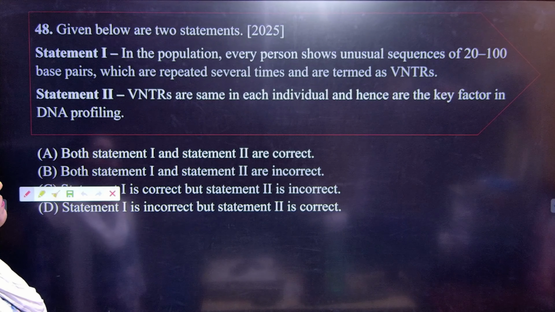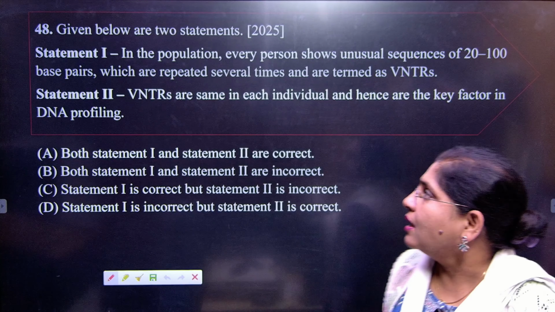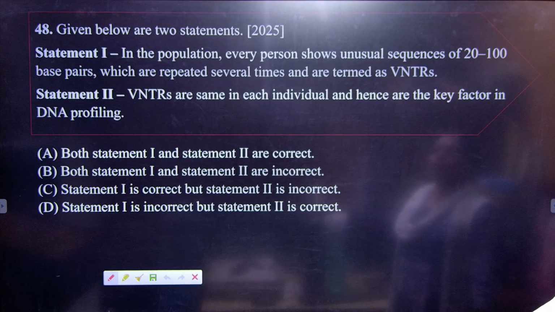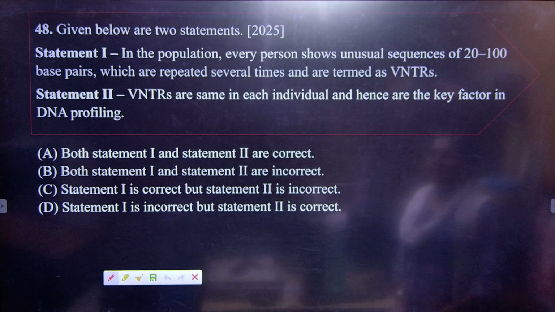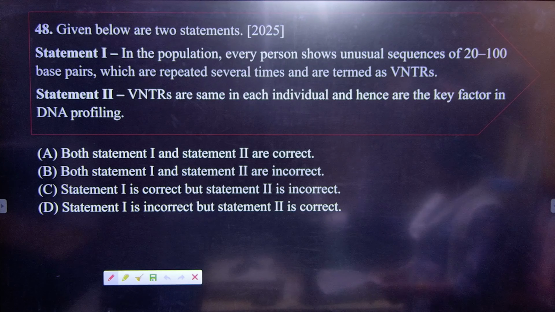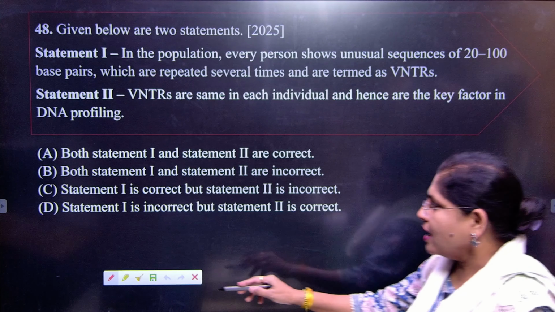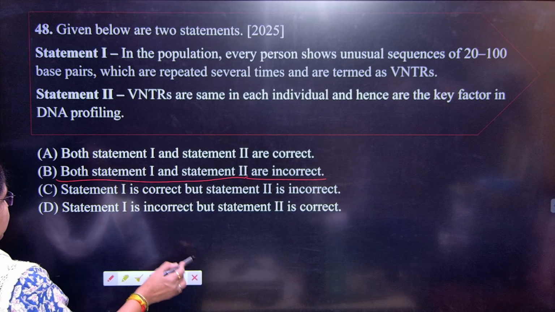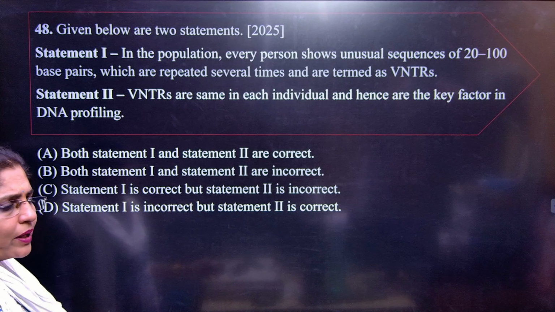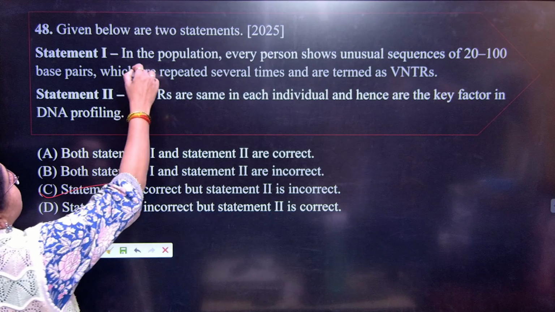Next, given below are two statements here. Statement number 1: in a population, every person shows unique sequences of 20 base pairs. Yes, it is correct. And statement 2: VNTRs are the same in individuals. So what should be your answer? Statement 1 is correct and statement 2 is incorrect. So C is the correct answer here. This is correct, this is wrong.